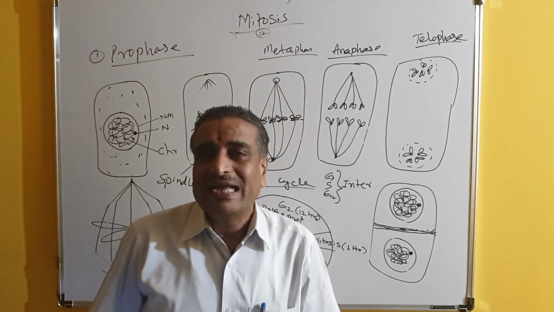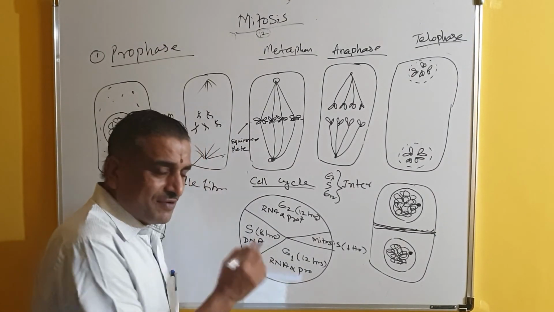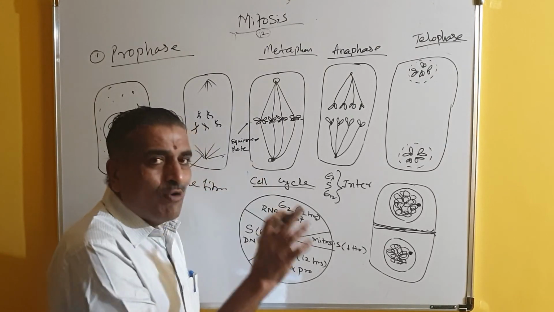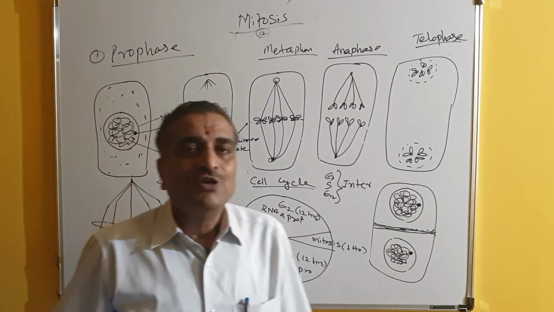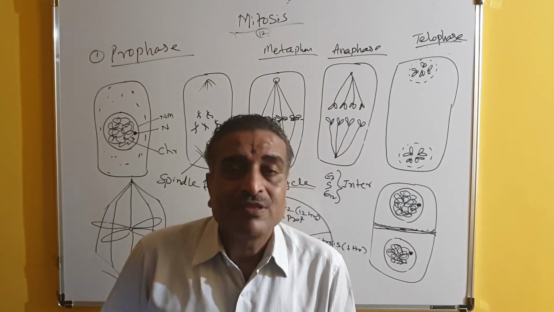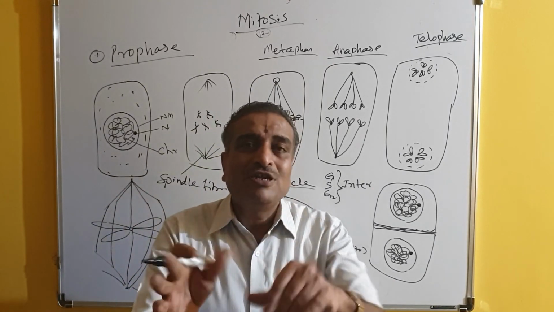The answer is very simple. RNA and proteins are synthesized sufficiently, no doubt, but they are partly used in the second stage. During the synthesis of DNA, known as replication, some amount of the RNA in the cell is utilized.